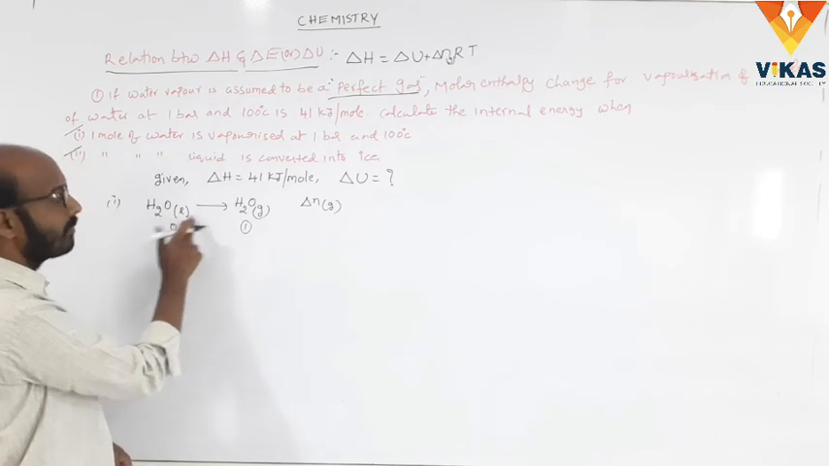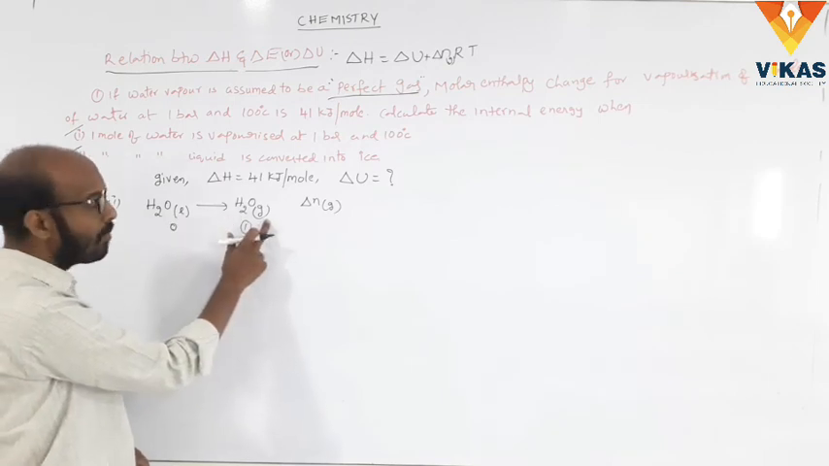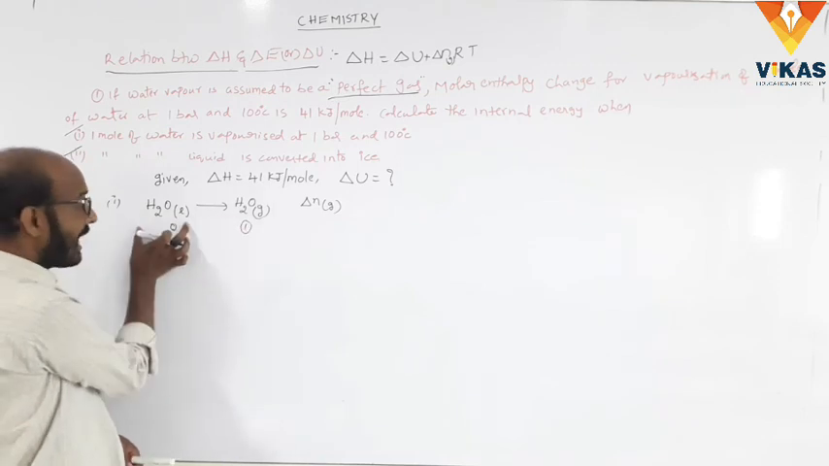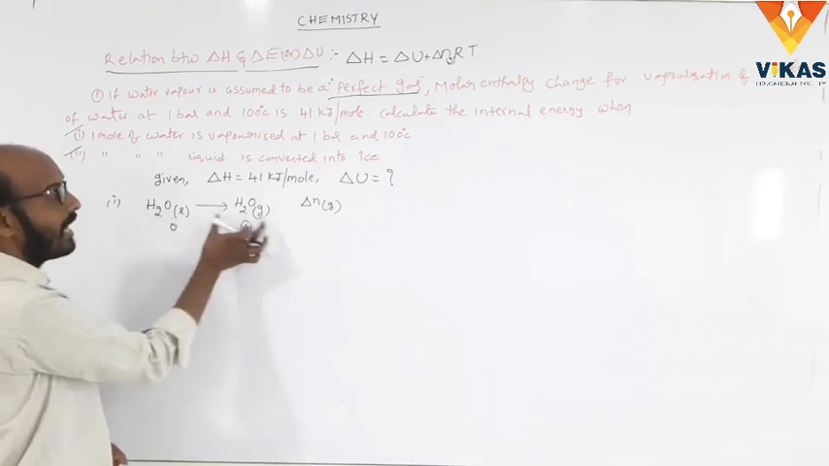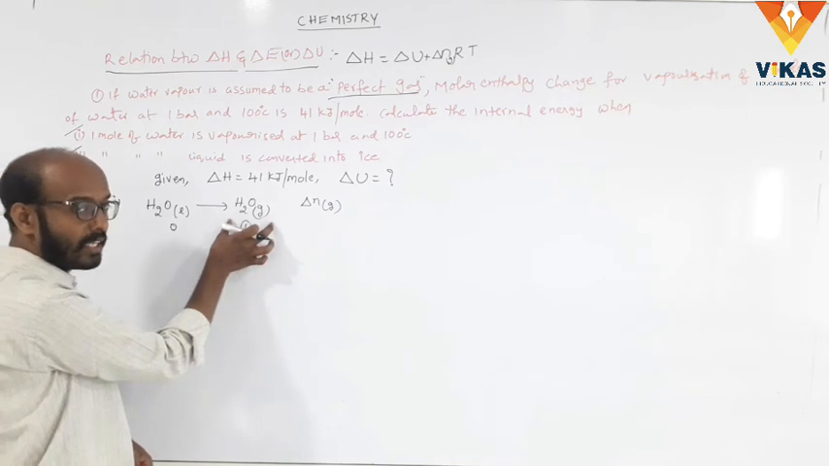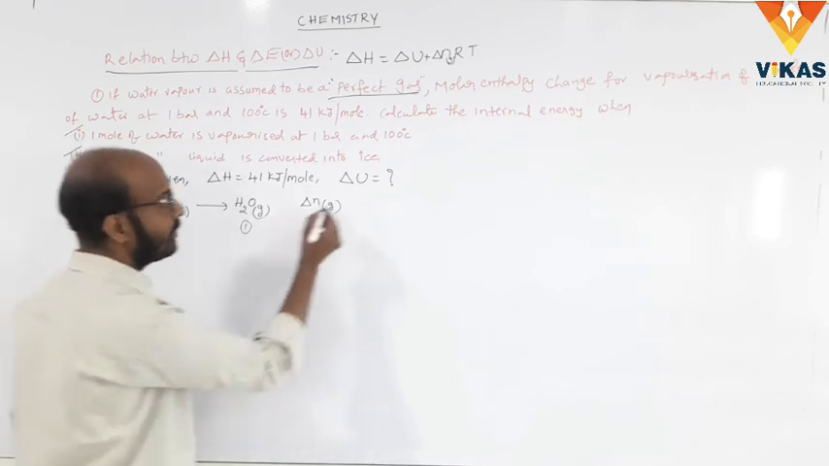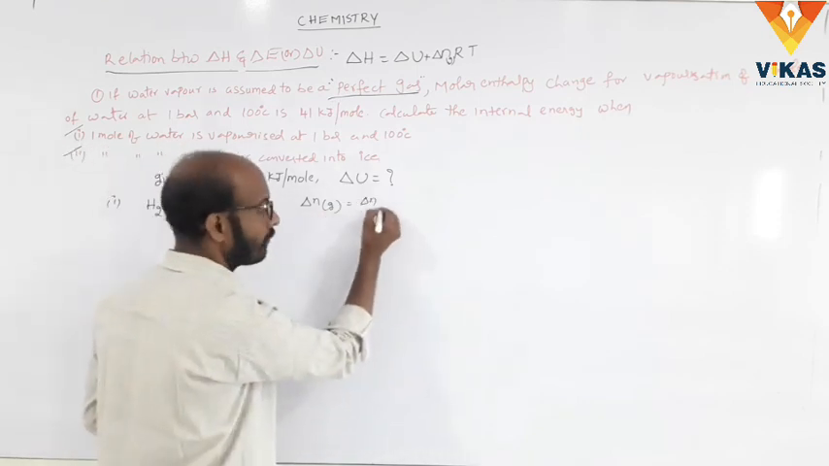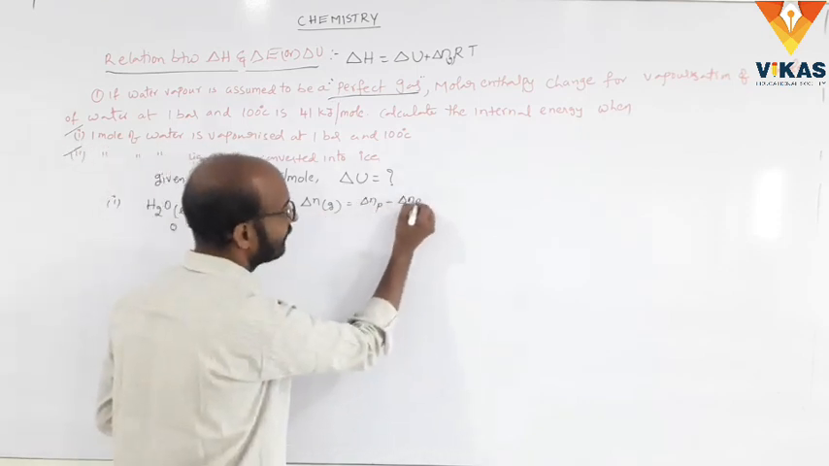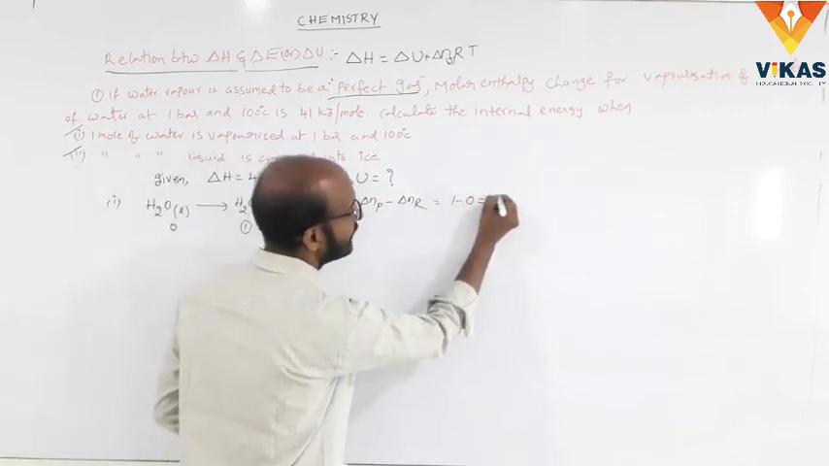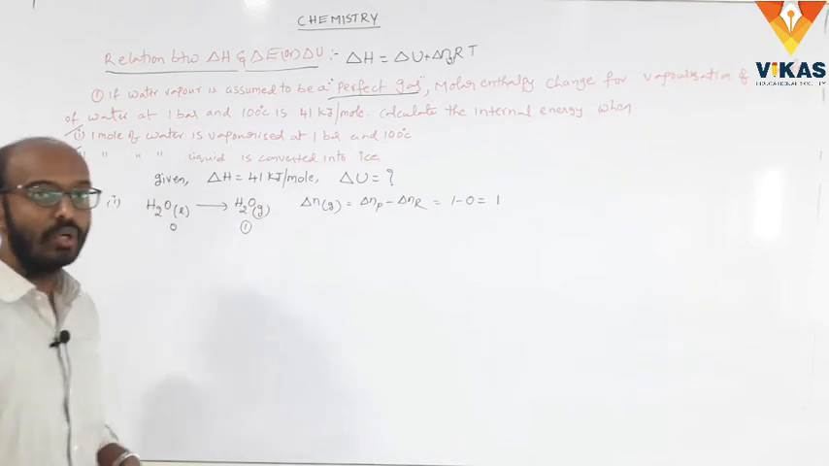H2O liquid becomes H2O gas. This is the reactant, this is the product. The reactant is a liquid, and the product is a gas. So the number of moles of gaseous product is 1. Delta n is the moles of gaseous products minus the moles of gaseous reactants, so we get 1 minus 0, which is equal to 1. So delta n is equal to 1.